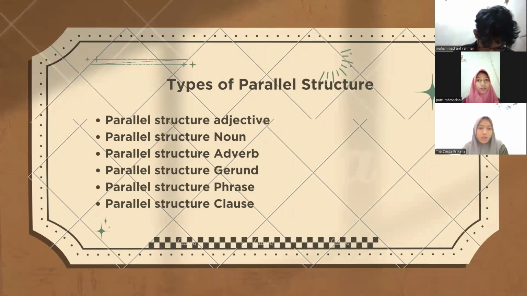Here are six types of parallel structure. The first one is parallel structure adjective, and the second is parallel structure noun, and the third is parallel structure adverb, and the next one is parallel structure gerund, and the next parallel structure phrase, and the last one is parallel structure clause.